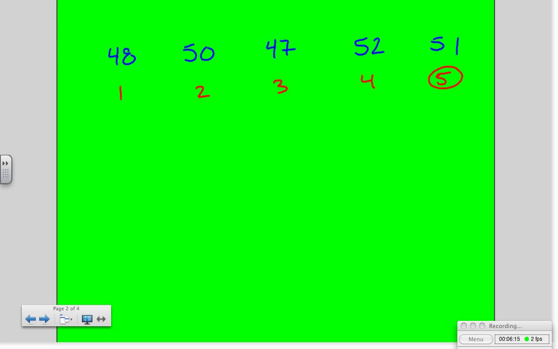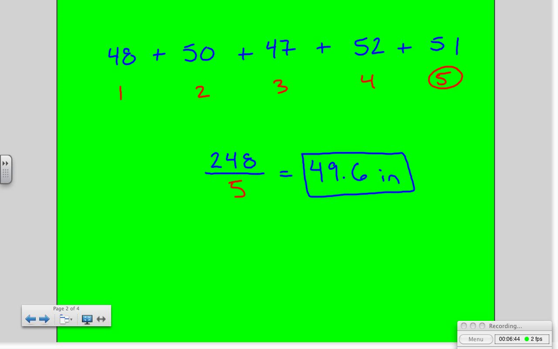Now we need to find the sum of all the measurements we took. So adding them all up, we get a total of 248. We are dividing by the 5 total students that we had up there, and we get a mean of 49.6 inches. And again, we re-explain to the kids that that is the average height of those 5 students.